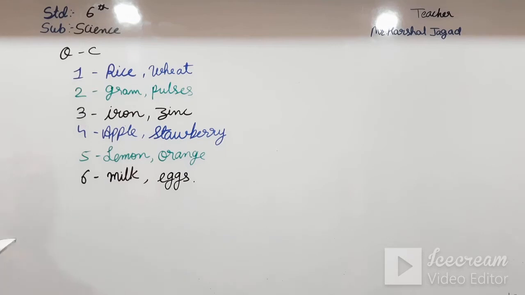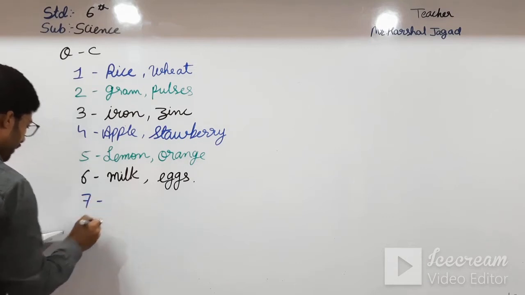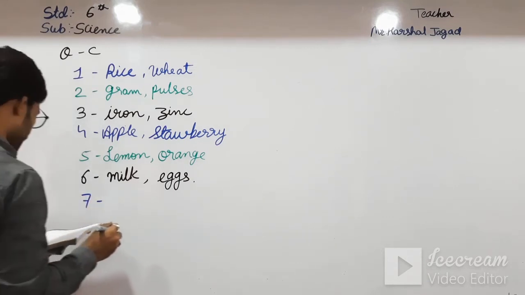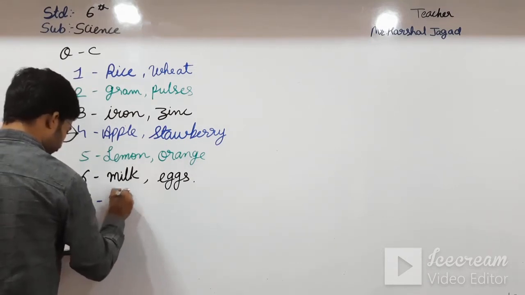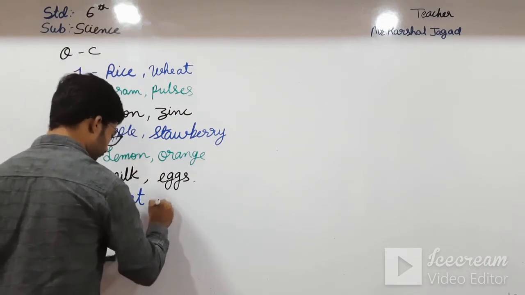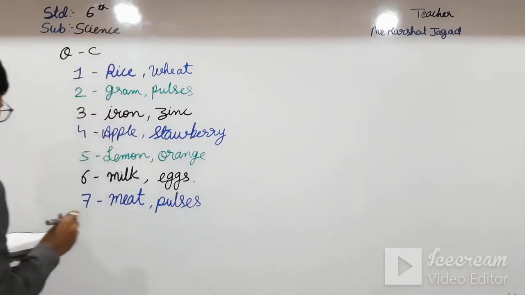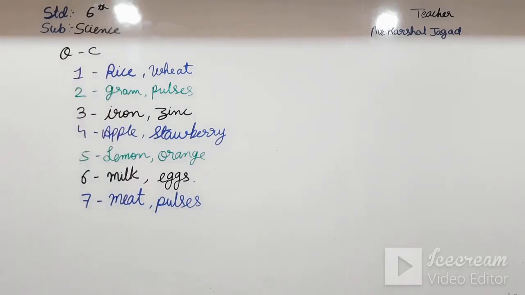And the seventh and last one, food rich in iron, that is meat, pulses. Okay students, please note down the answers.